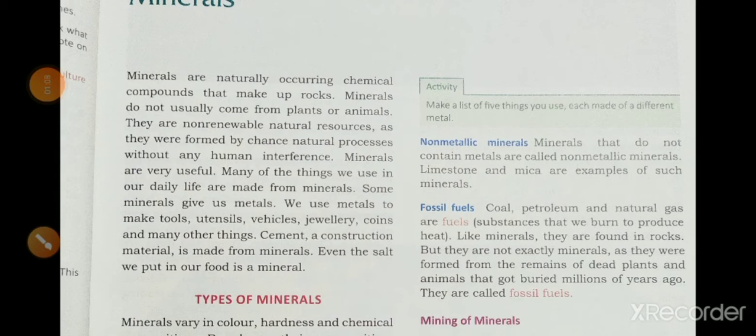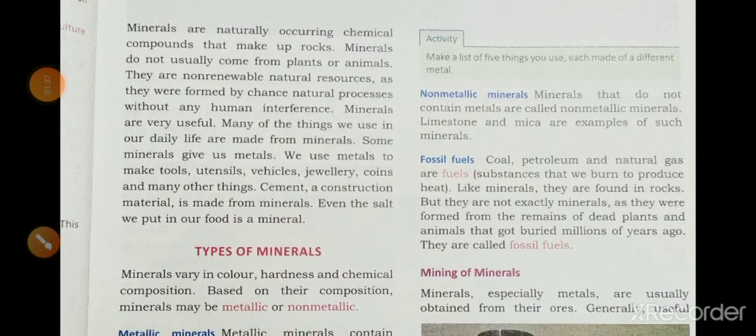They were formed by natural processes without any human interference. We cannot make these kinds of minerals. Only natural processes can make them, and they are very useful also. Many of the things we use in our daily life are made from minerals. For example, we use metals to make tools, utensils, vehicles, jewelry, coins, and many other things.